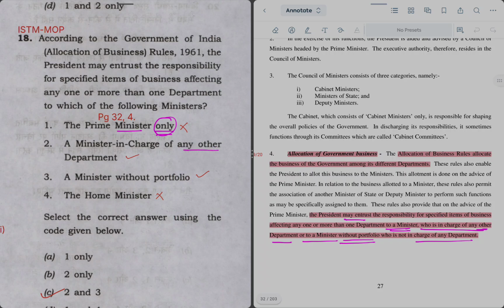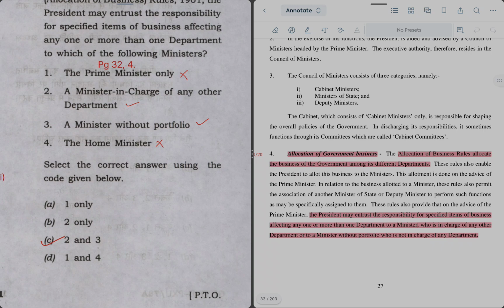Minister in charge of any other department, yes, true. A minister who does not have a portfolio, true. Home Minister, again it is a very specific term. Yes, Home Minister can be given, but this directly falls under this head, and we don't have option 2, 3 and 4 in this question. So right answer is 2 and 3 only. यहाँ अगर 2, 3 and 4 होता तो maybe we could have ticked, but still safe option is 2 and 3 because that's the definition of this part of this question.